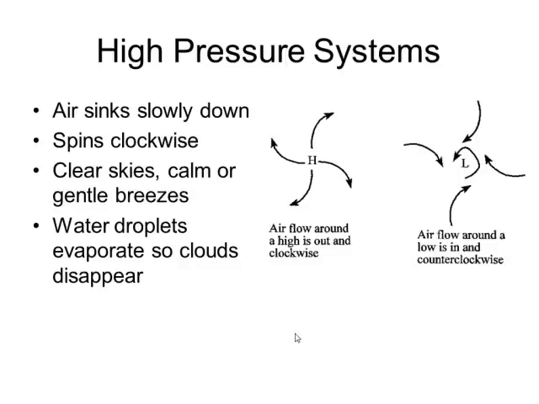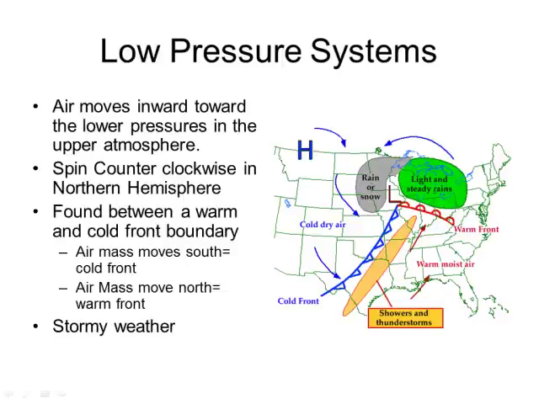In this picture, you can see that in a low pressure system, the airflow around a low is counterclockwise. As the name suggests, a low pressure system is a region in the atmosphere where the air pressure is lower than the air around it. Because air flows from high to low pressure, the air flows in towards the low pressure, and this inward flow causes the air in the center of the low to rise. Again, the direction of this motion is counterclockwise.